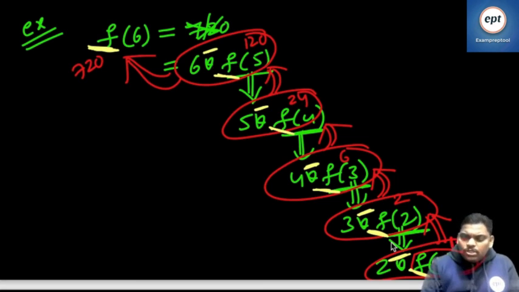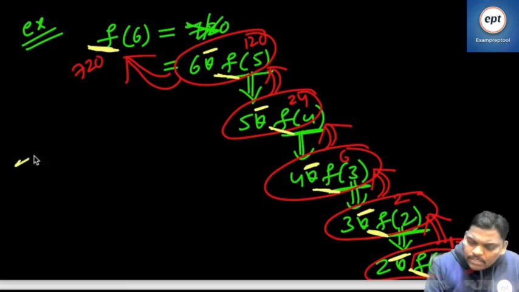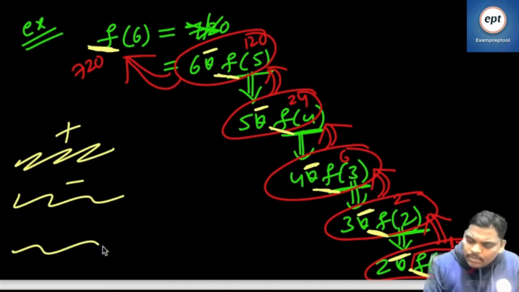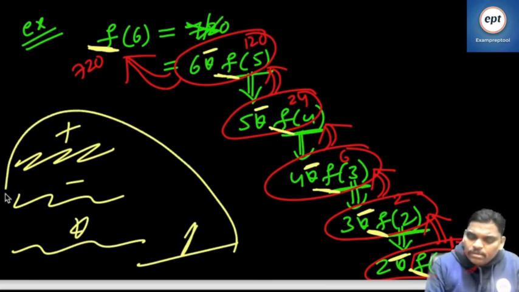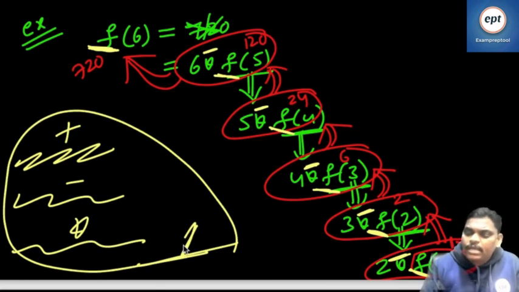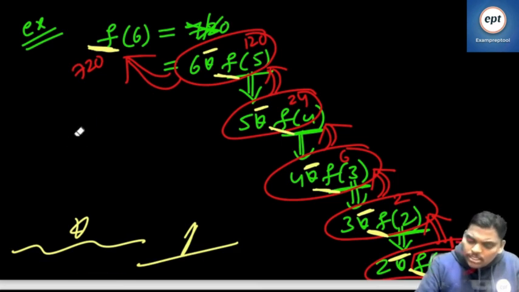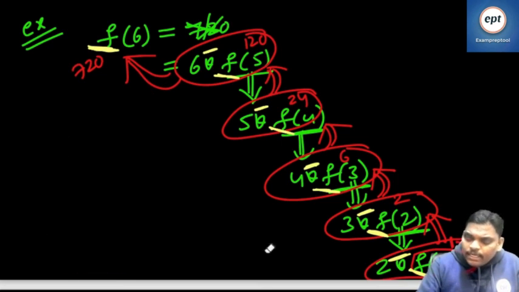Suppose sometimes addition, sometimes subtraction, sometimes multiplication, sometimes division, then you cannot go for recursion. Recursion means every time the same story. Every time multiply, that is recursion. Every time divide, that is also recursion. Every time add, that is also recursion. If you are doing the same thing every time, that is called recursion. See, everywhere multiplication.